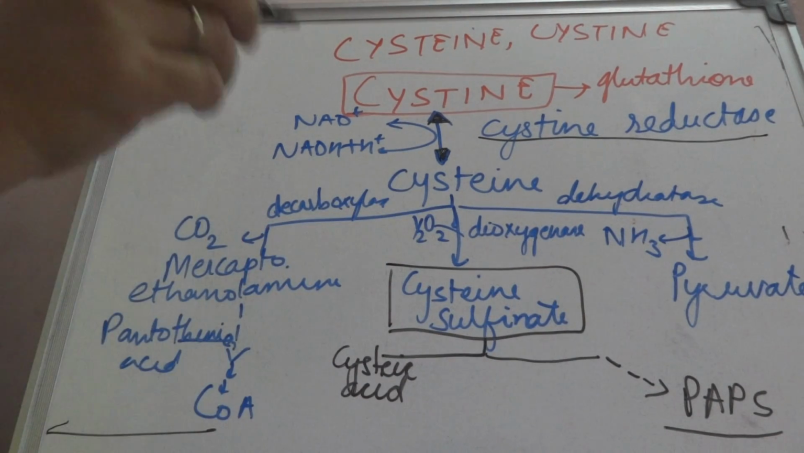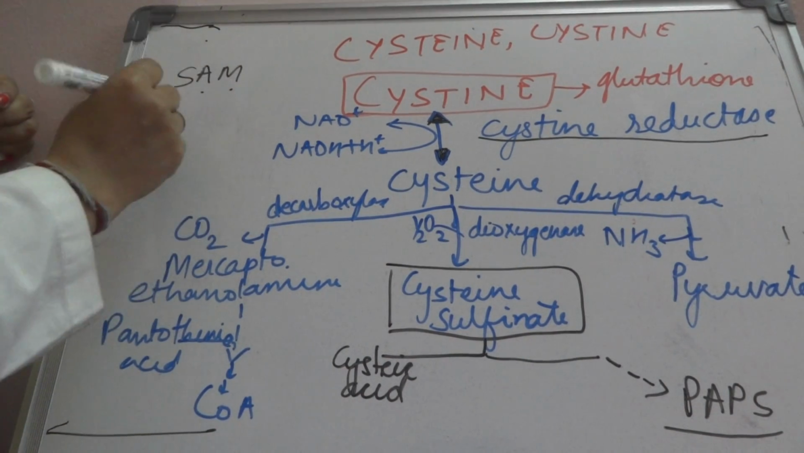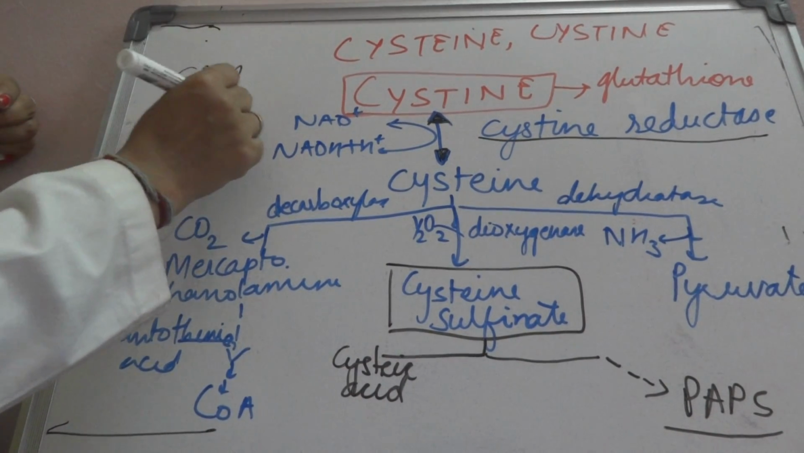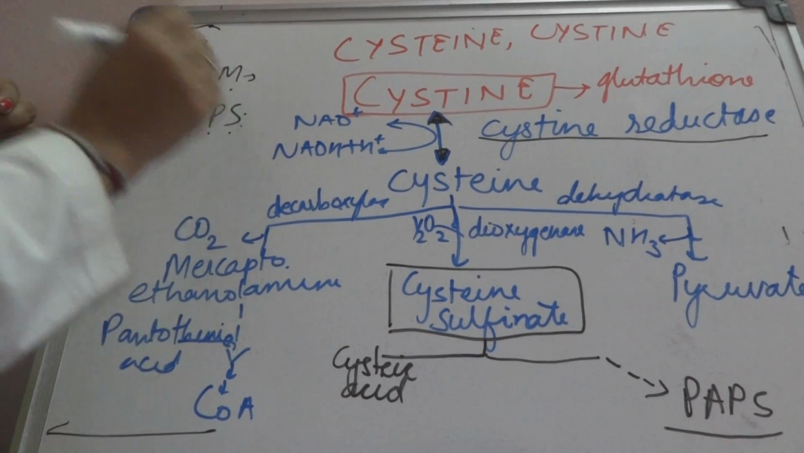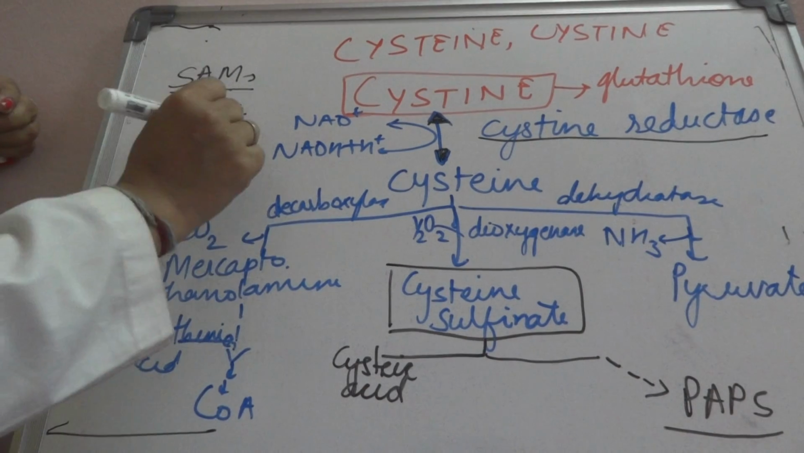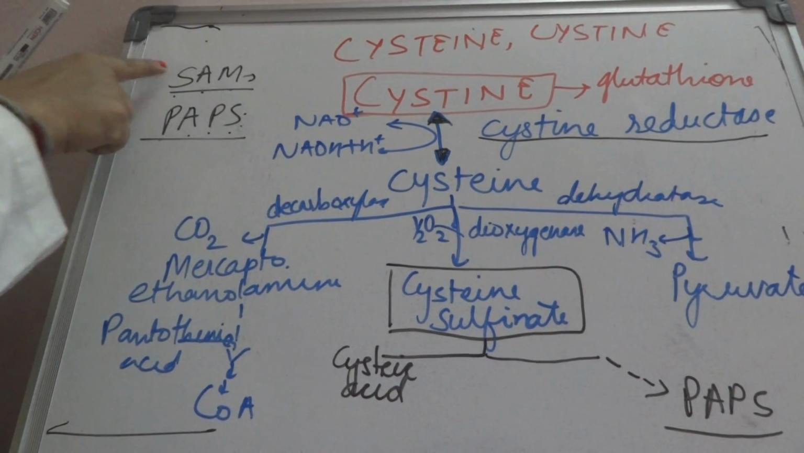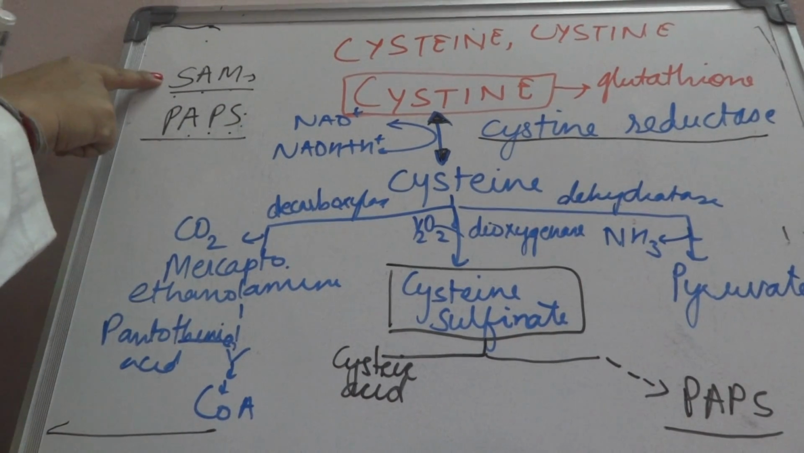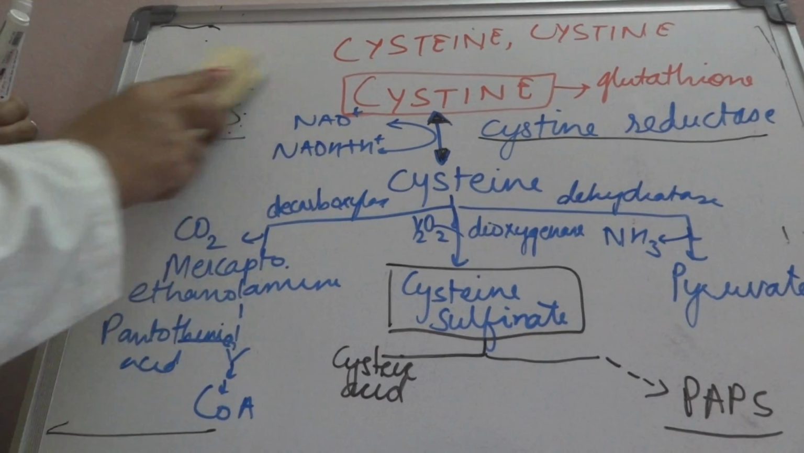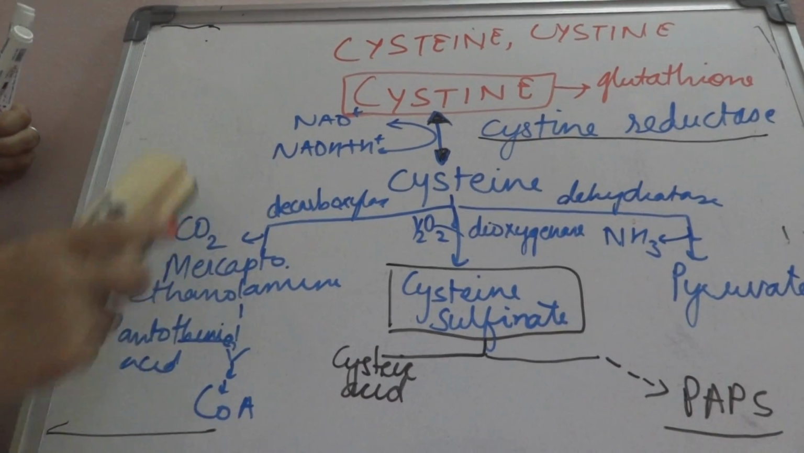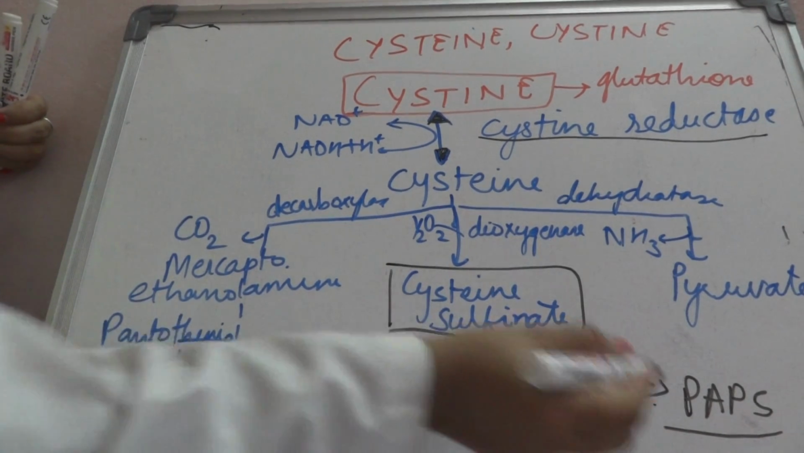So there are two important molecules in biochemistry. One is SAM, that is S-adenosyl methionine. The other is PAPS, that is phosphoadenosine phosphosulfate. One will give a methyl group, one will give sulfate. So one has active methyl, one has active sulfate. So these two important short forms you have to remember, SAM and PAPS. SAM comes from methionine metabolism, PAPS comes from cysteine metabolism. Okay. So this cysteine sulfinate can go through two different fates, one to form cysteic acid, the other will form PAPS.